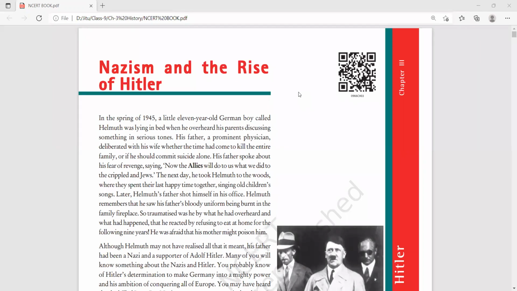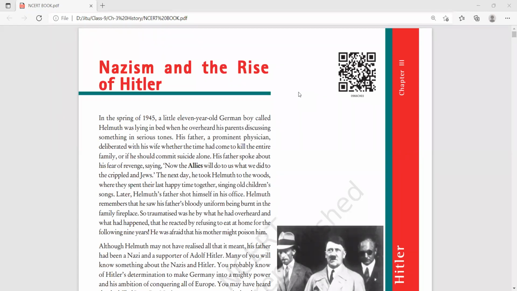Germany, Italy, and Japan. These are three major countries. On the other hand, if we think about the Allied Powers: Britain, or you can say England, USA, Russia, and the other parts of it. Right, friends? So the entire world was divided into two groups, and the war is between these two groups.